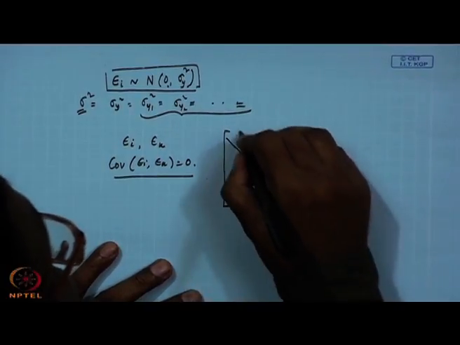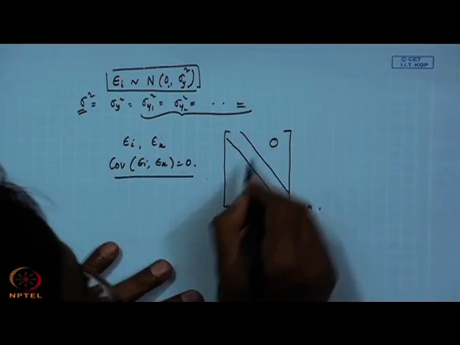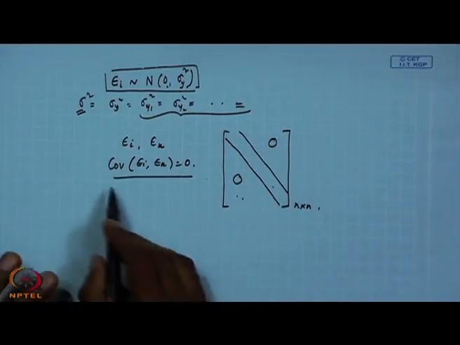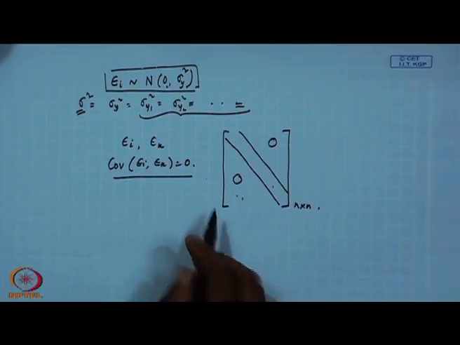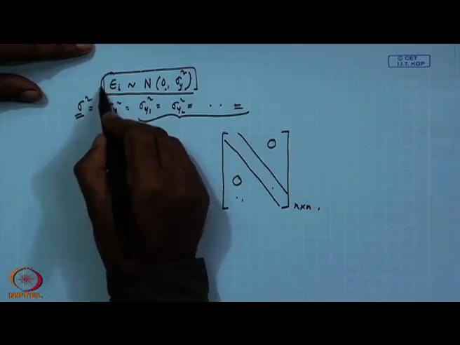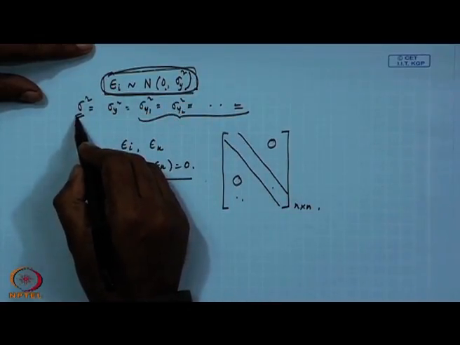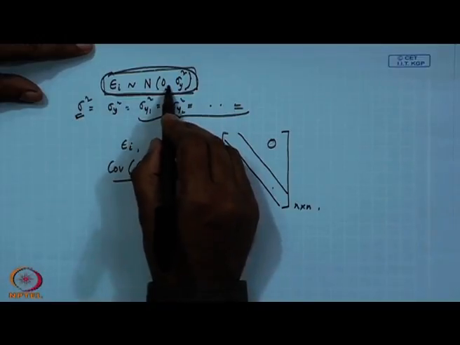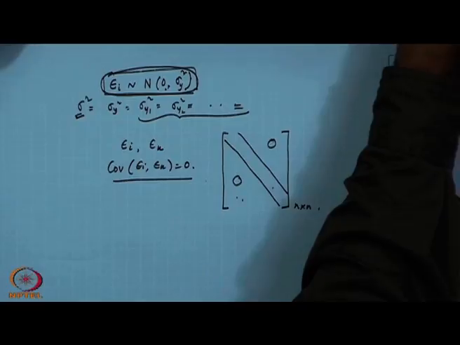Diagonal elements will be the variance, and off-diagonal elements should be 0. That is what uncorrelated error terms means. And normality of the error is this: error will follow normal distribution with mean 0 and variability sigma square. So, these are the assumptions.